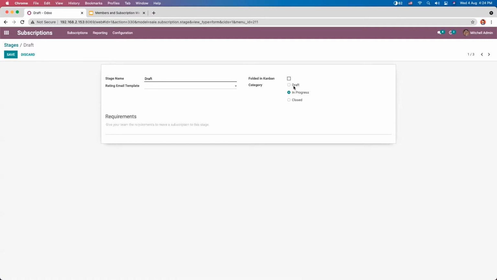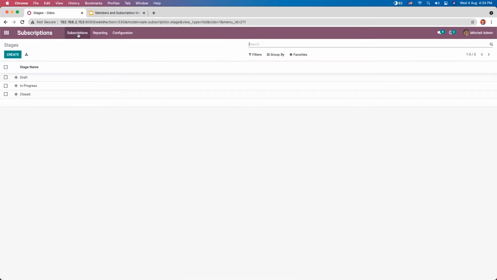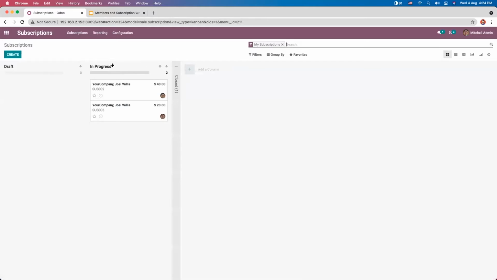Then here we can set category of this stage and add requirements. So you can add here the requirements to move a subscription to this stage. So that is you can add internal requirements for the stage, which will appear as a tooltip. Here, when you click on this, you'll be able to view the description.